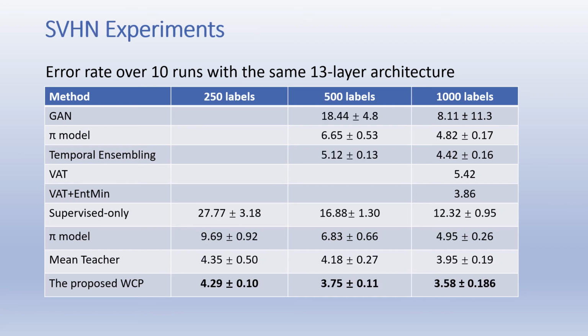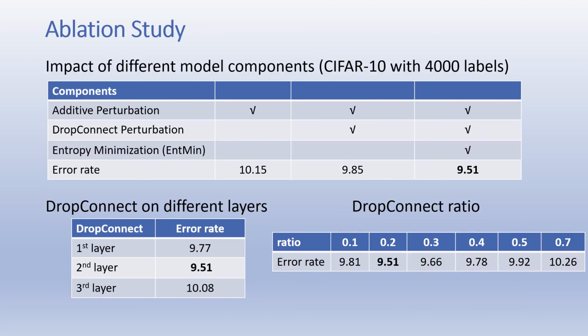Here is the result on the SVHN dataset. Again, the WCP gets the best performance. We performed the ablation study to show contributions of different model components on the CIFAR10 dataset. With more components, the error rate keeps dropping, and we find that putting DropConnect on the second layer of each convolutional block in the 13-layer networks yields the best performance, and the best DropConnect ratio is 0.2.